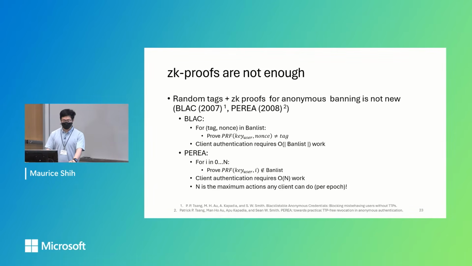The follow-up work by the same group is counter-based. So there's this public constant n, and a client has to prove that on a PRF evaluation of the user key and a counter from 0 to n, none of these outputs are in the ban list. So then client authentication now is O(n) work. And this O(n) is needed because n is the maximum actions a client can do within a certain time period. So this both limits how many actions a client can do, and it forces all users to do worst case authentication. So both of these systems have their own drawbacks.